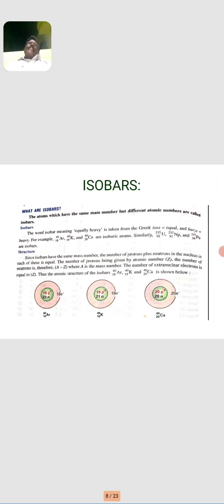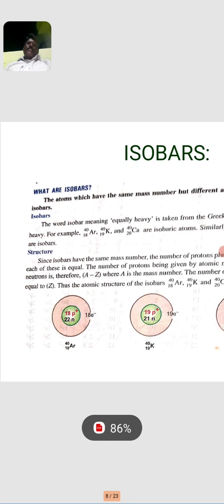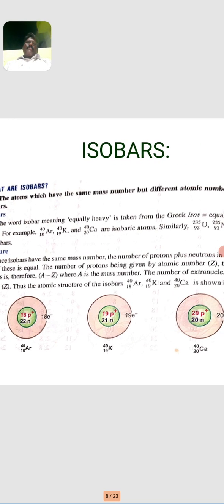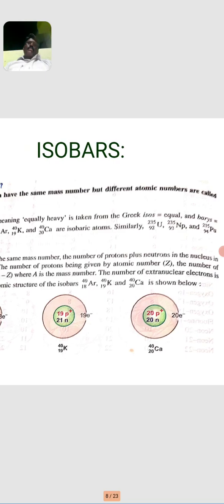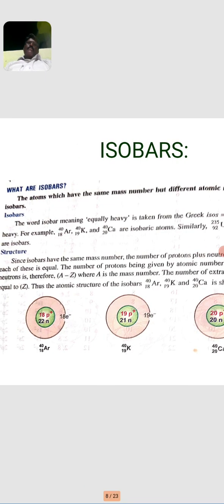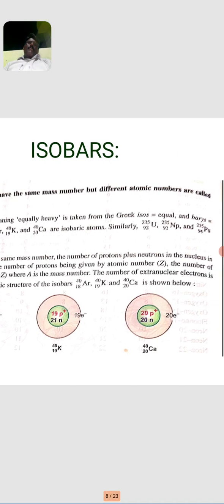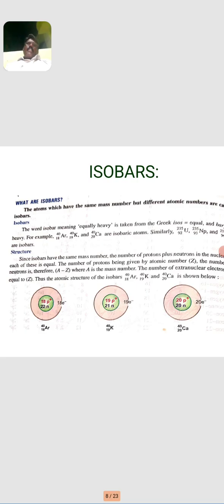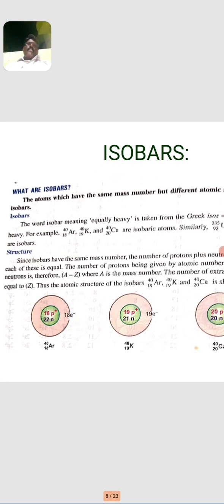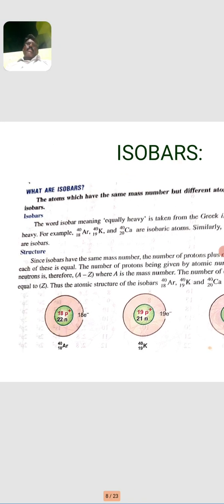Then, what are isobars? Atoms which have the same mass number but a different atomic number are called isobars. In the previous study, what is an isotope? The atoms of an element which have the same atomic number but a different mass number are called isotopes. So here, the atoms of elements which have the same mass number but different atomic numbers are called isobars.